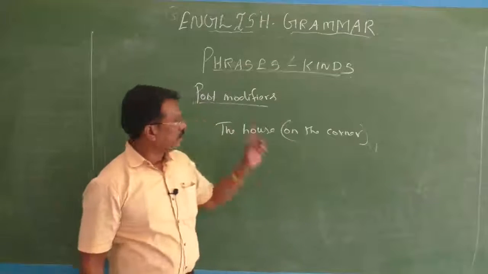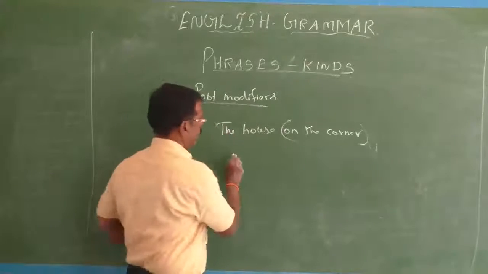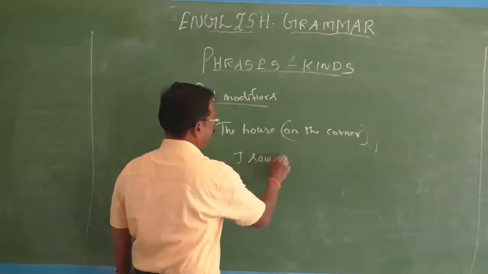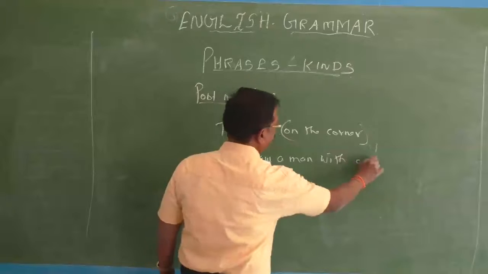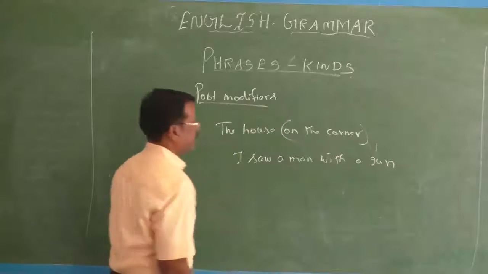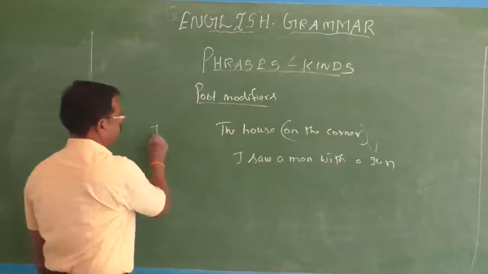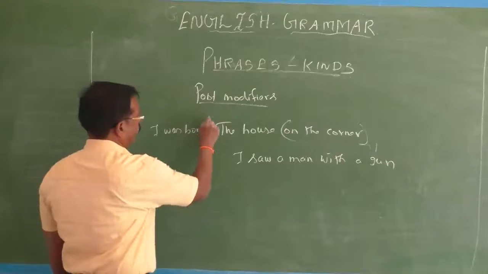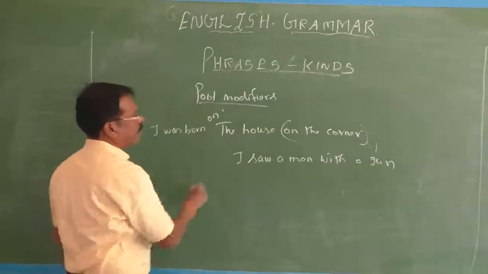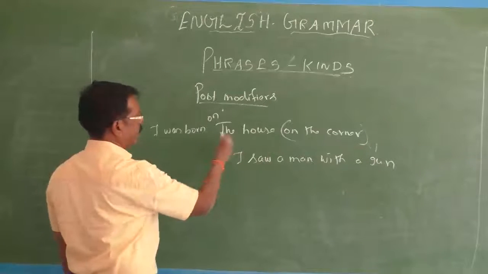See, a man with a gun. I saw a man with a gun. I was born in the house on the corner. You can say like that.